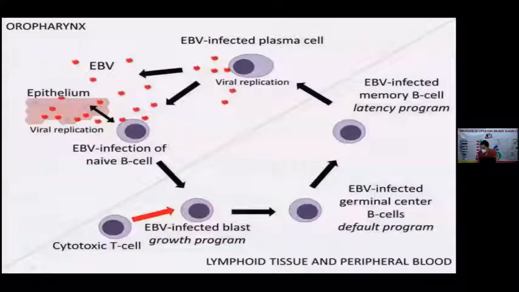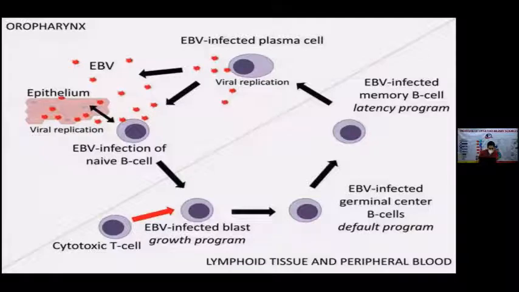The EBV life cycle starts in the oropharynx, which is the primary infection, in which EBV infects the epithelial cells and the naive B cells, which can be infected either directly by the EBV or by each other. This infection of the epithelial cells starts the lytic cycle. The lytic cycle means that the virus gets into the cells and there is lysis of these cells. The viruses get released, and either they get controlled by the body's immune system, or they start infecting other cells.